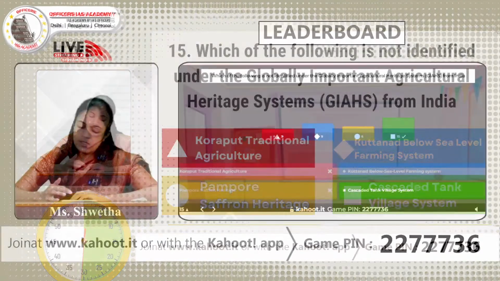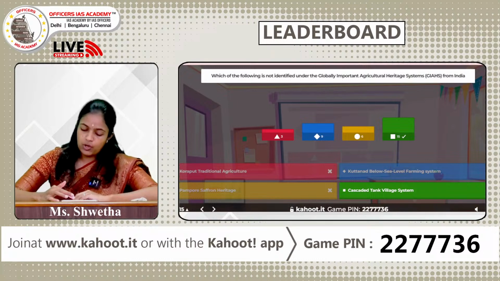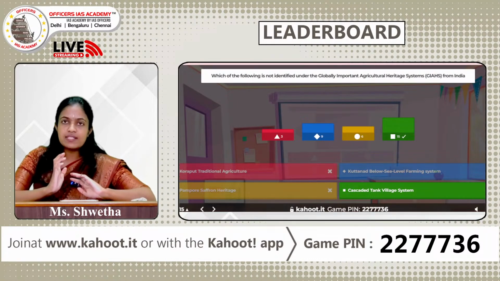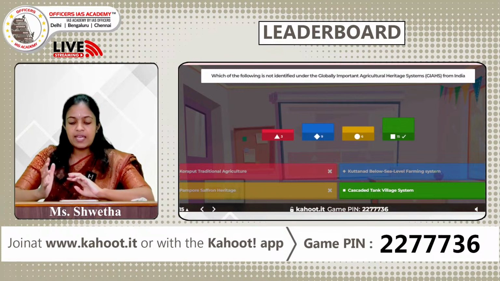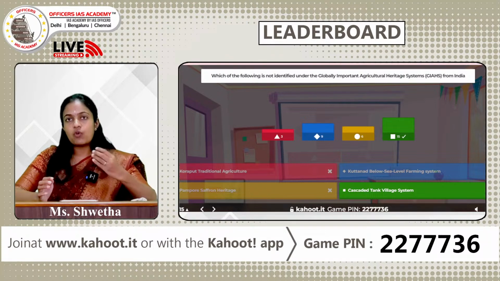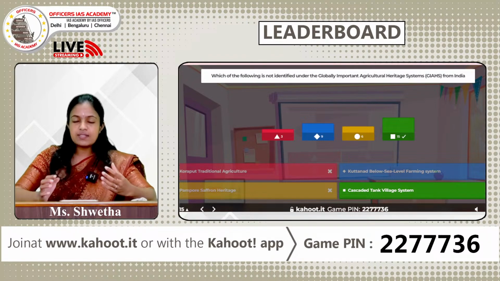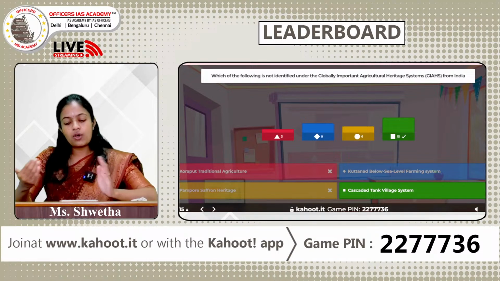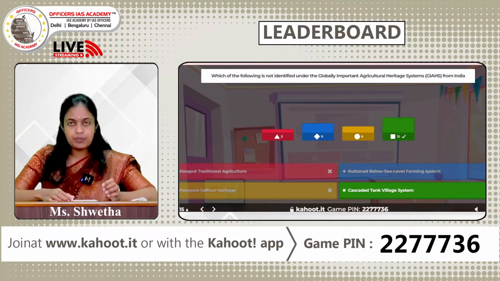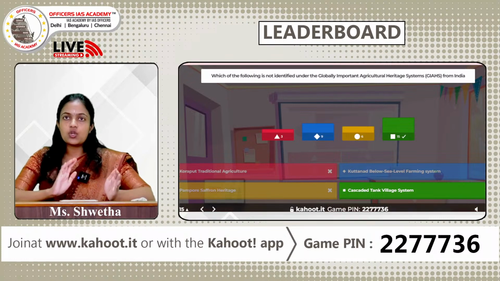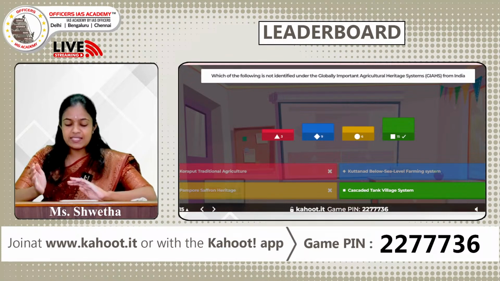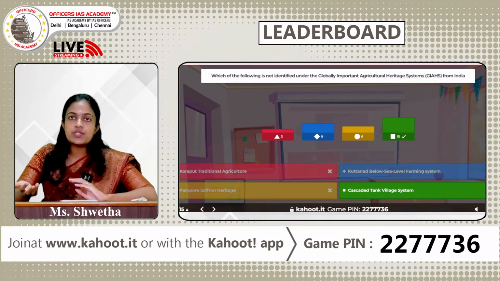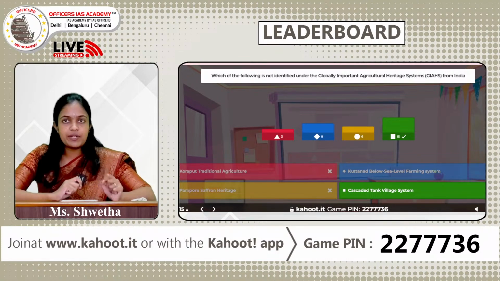Okay, option D is the right answer. Most of you have got it right. This program was started to safeguard the world's agricultural systems. It is a living and evolving system of human communities who maintain an intricate relationship with their agricultural landscape. This recognition is not only given to the landscapes, but also to various agricultural practices which are the major sources of livelihood for people in that particular area.